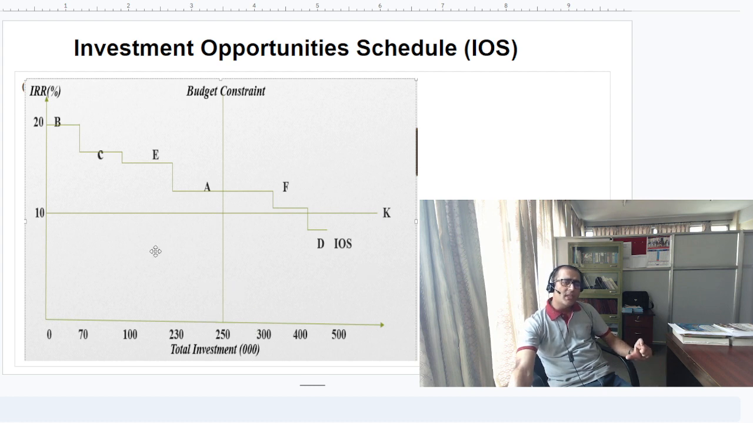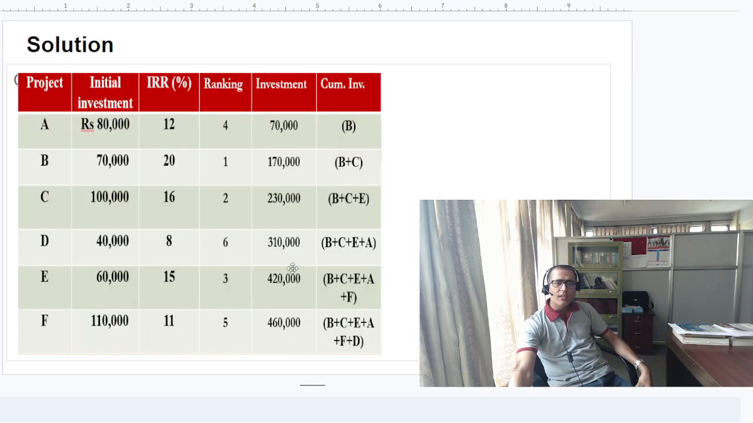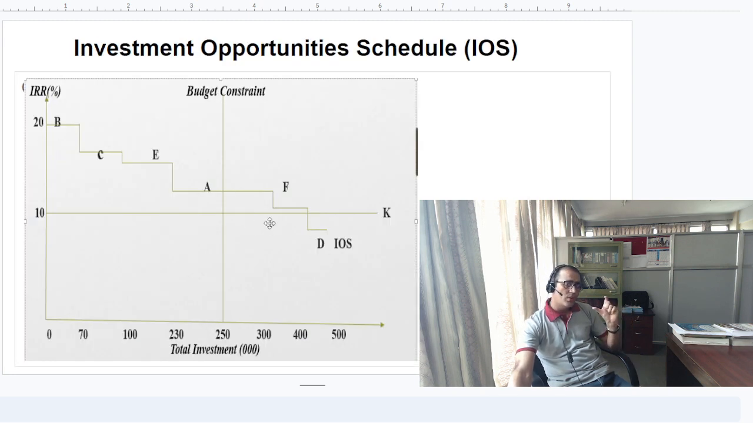Now we have a budget constraint of just 2,50,000. Look at B, C, E. You can't accept A, because if you accept it, we need about 3 lakh, 3,10,000, but we don't have that much fund. So we cannot accept all projects. We would be investing in projects B, C, E, because we have a budget constraint, okay friends?